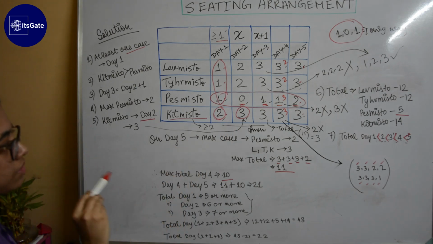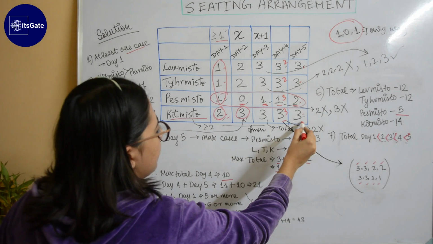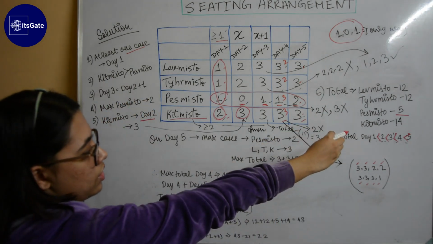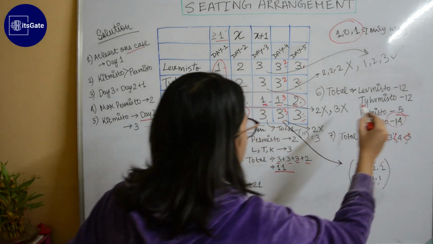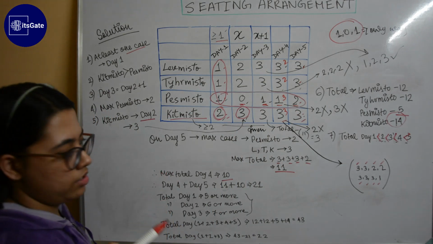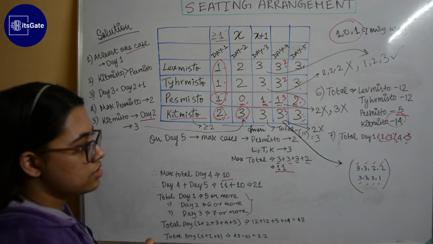So in Kitmisto what we found? Day 1, day 4 and day 5. Now Kitmisto's total cases is 14 and we already found 3, 3, 2. That is 8. So 14 minus 8 is 6.